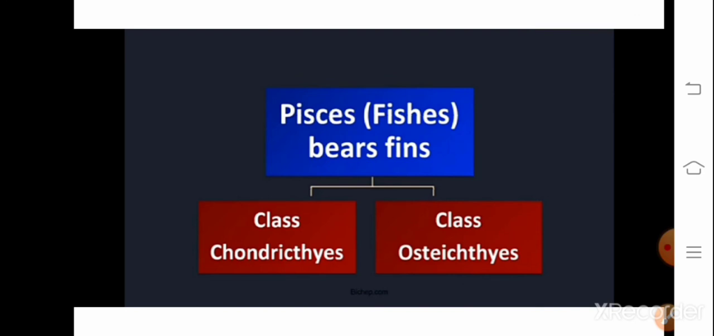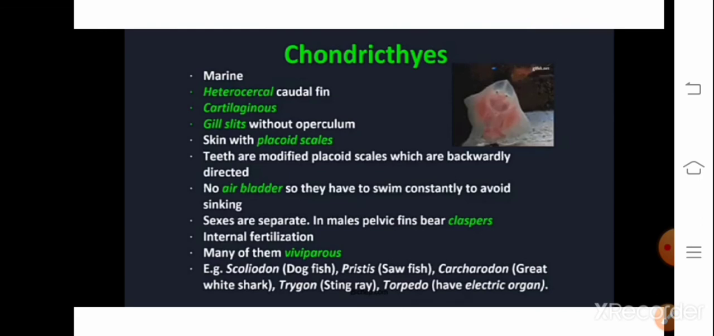Next superclass is Pisces. Pisces are those animals which have fins for their locomotion. The superclass Pisces is divided into two classes, one is class Chondrichthyes and the other class Osteichthyes. Let's discuss the class Chondrichthyes. First remember the examples for Chondrichthyes and Osteichthyes, then it will be easier for you to understand the difference between these two. Examples for Chondrichthyes are boneless fishes like shark and all.